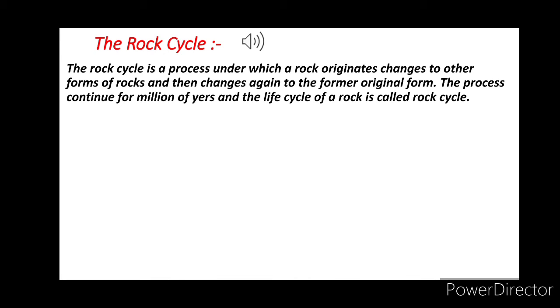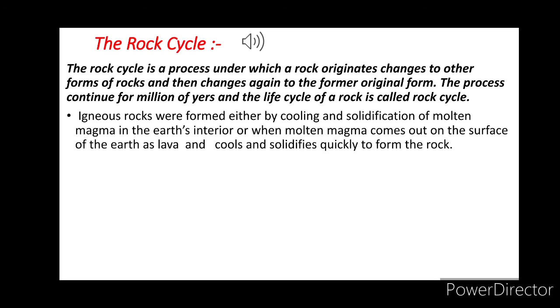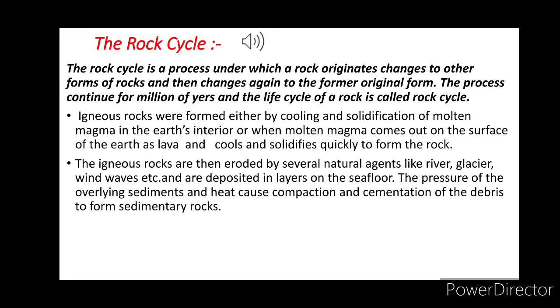The first rock, that is the primary rock, means igneous rock, right? Igneous rock is formed either by the cooling and solidification of molten magma in the earth's interior, or when the molten magma comes out on the earth's surface as lava and cools and solidifies quickly to form the rock. Then those igneous rocks are eroded by several natural agents like river, glacier, wind, waves, and deposited in layers on the sea floor.